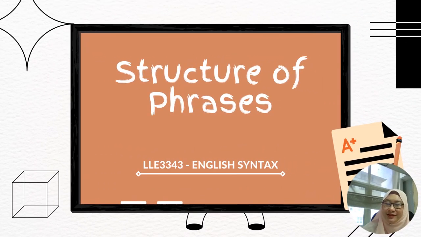Everyone. Today we are going to cover the next topic in our course, which is structure of phrases. We have gone through the word level, where we have learned about the different types of word classes, which belong to open word classes as well as closed word classes. Open word classes are, for example, noun, verbs, adjectives and adverbs, while closed word classes are words like pronouns, determiners, prepositions and all that.